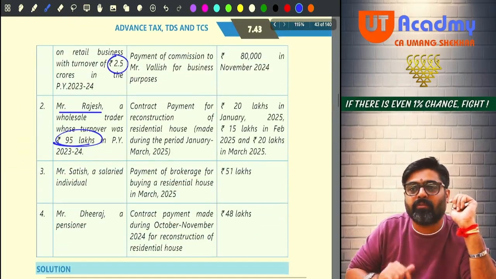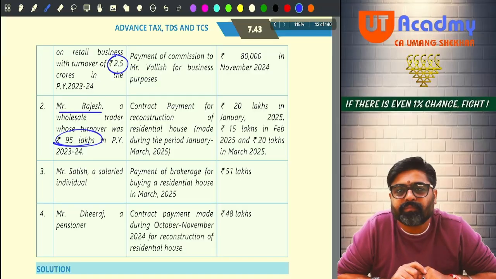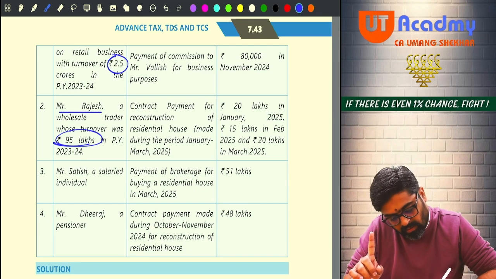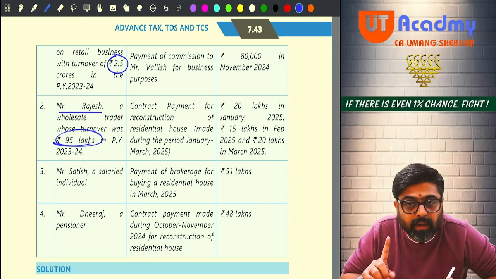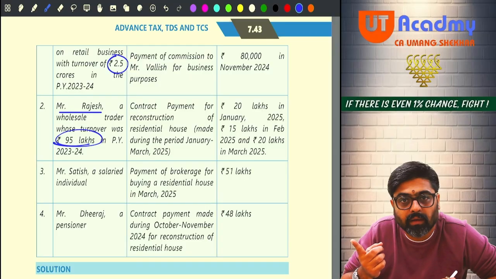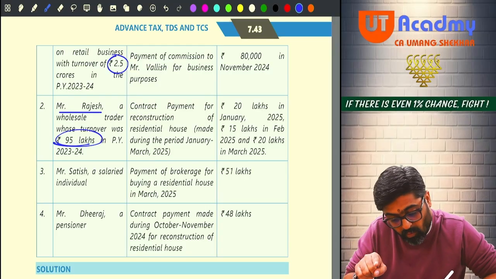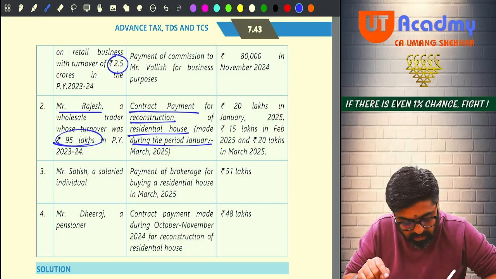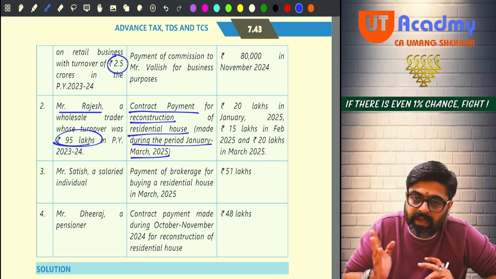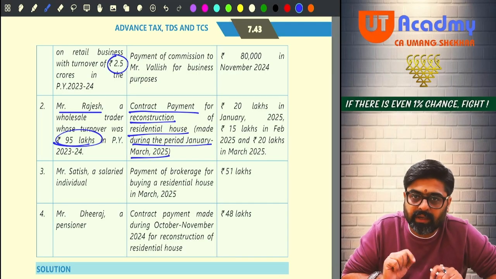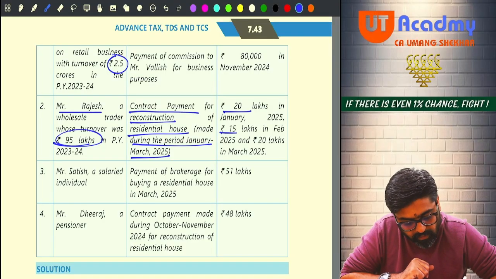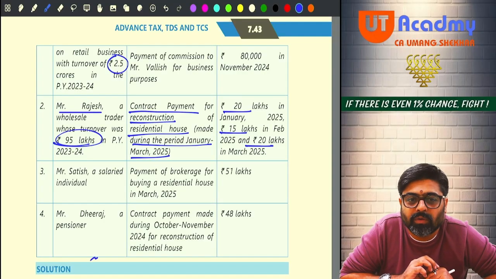Now the second point. See, the turnover is not more than 1 CR. So definitely you are not going to be covered by 194C. 194C does not apply. Now what are you doing? You are making the contract payment for reconstruction of residential house made during the period January to March 25. So Jan to March 25 this year, in 3 months you are making this payment. And see the amount: 20 lakhs, 15 lakhs, 20 lakhs. Total is 55 lakhs. Will there be any TDS?